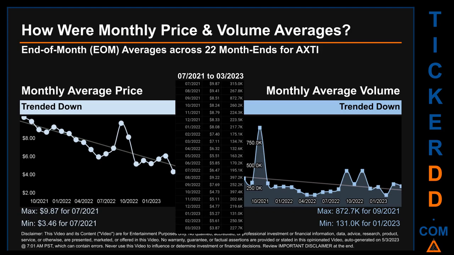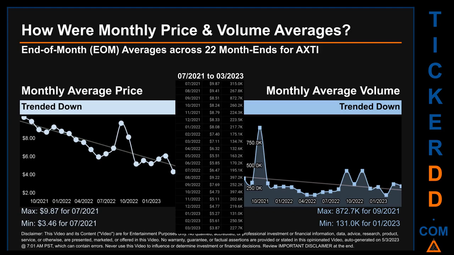How were price and volume averages for AXTI? Across 448 trading days, there were a total of 22 month ends, of which monthly averages for daily price and volume were calculated. Overall, monthly price average trended down while monthly volume average trended down.